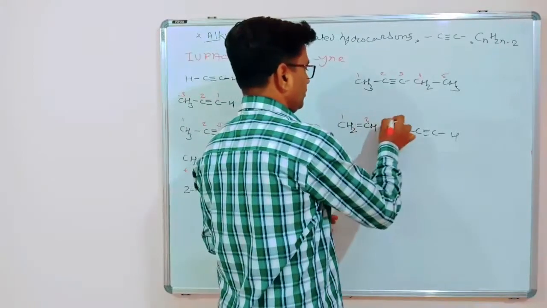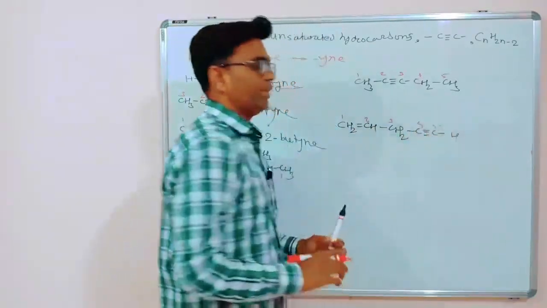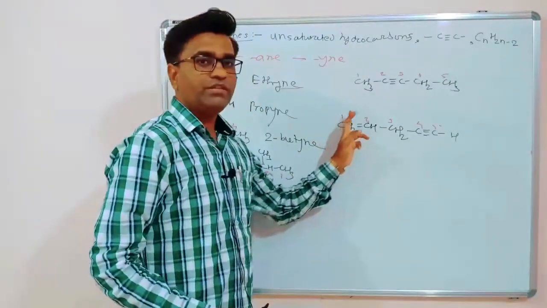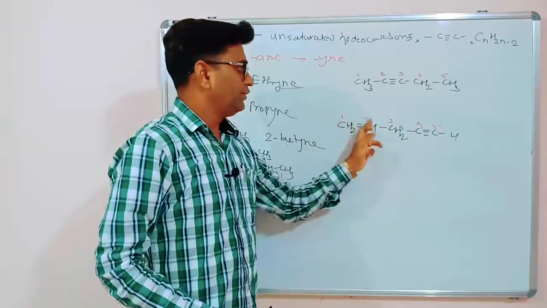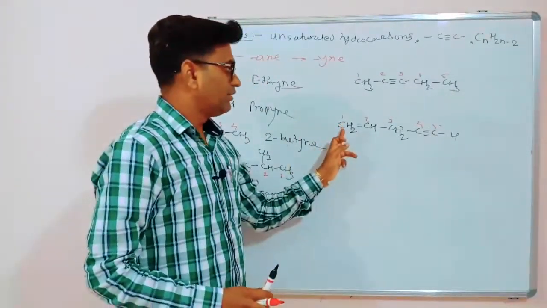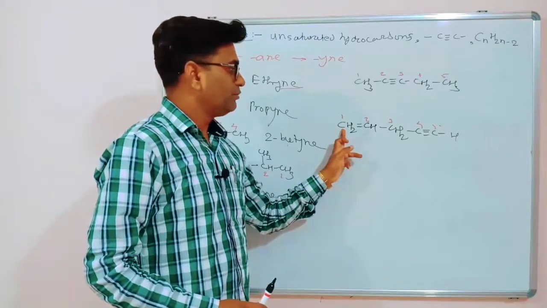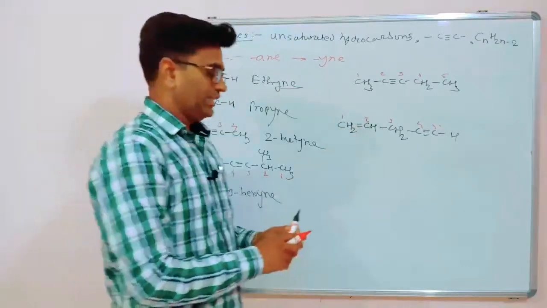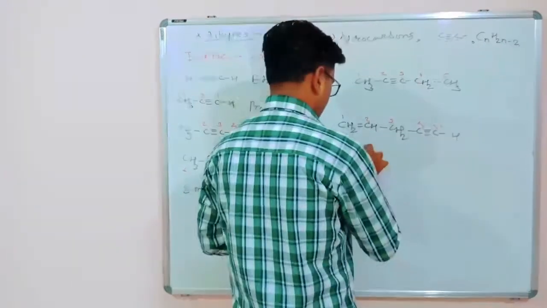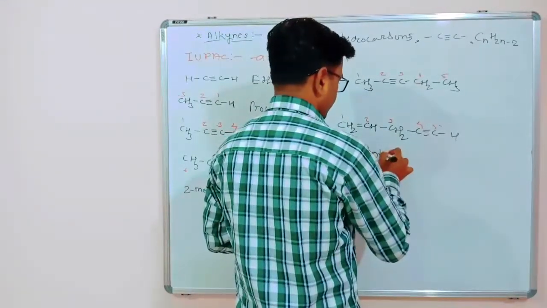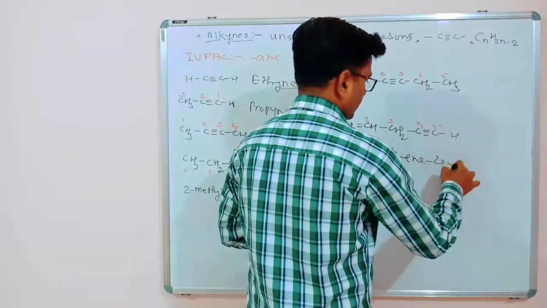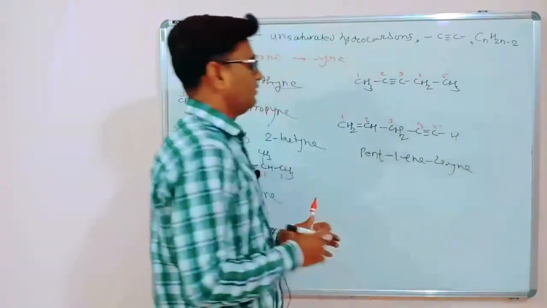So 1, 2, 3, 4, 5. Considered as an alkyne, but the numbering should start with the double bond. So 1, 2, 3, 4, 5. So this is pentyne, but at position 1 there is an alkene. So the name will be pent-1-en-4-yne. So the name will be like this.